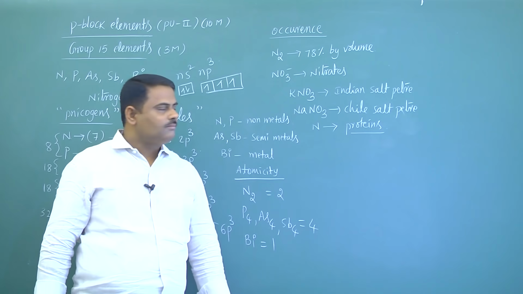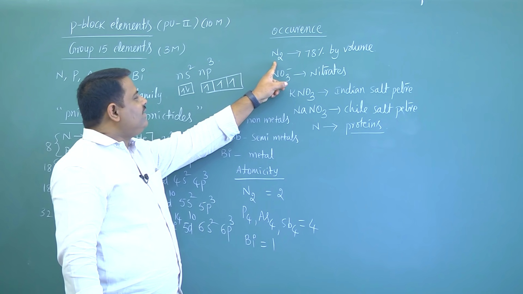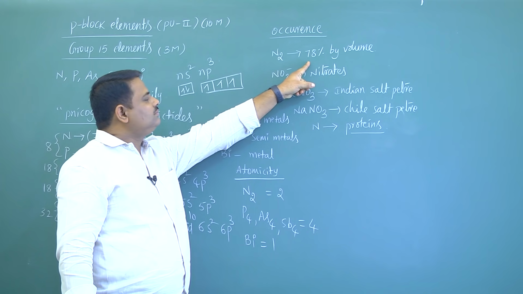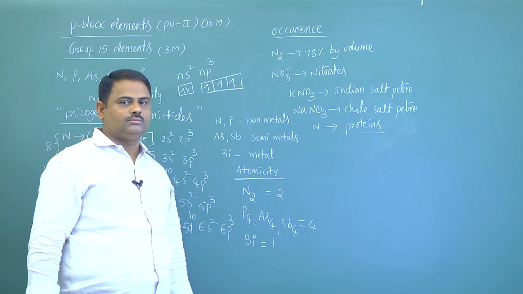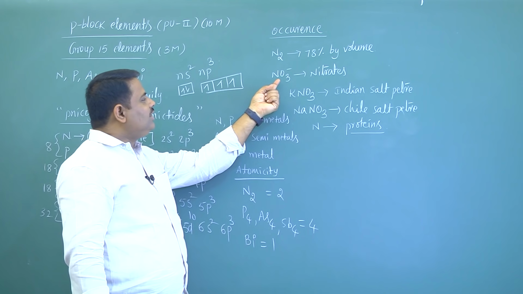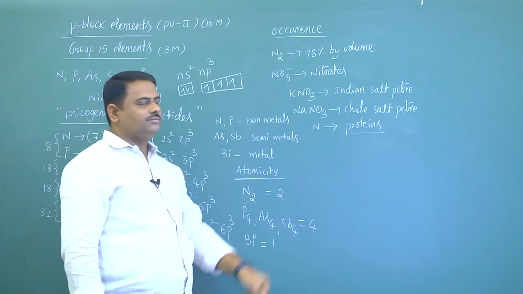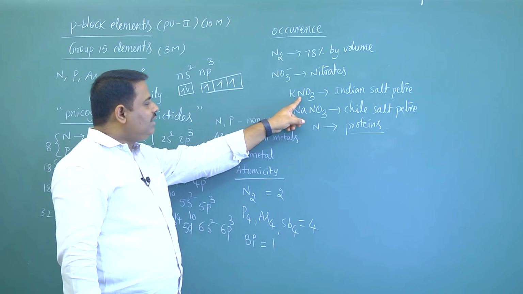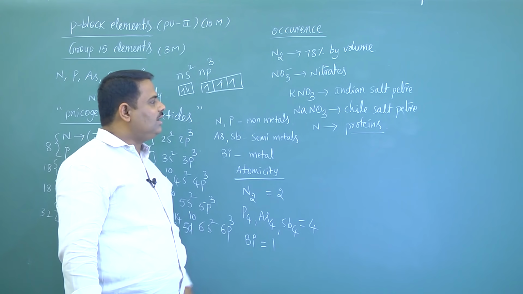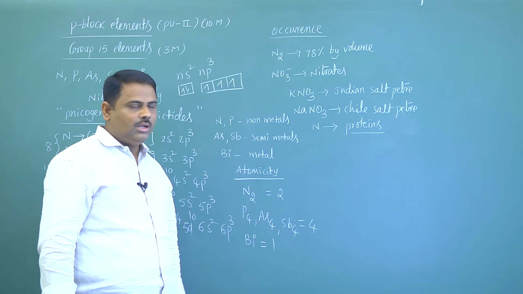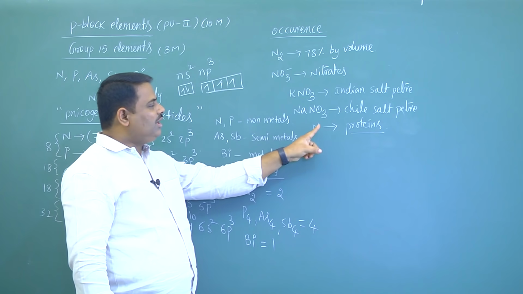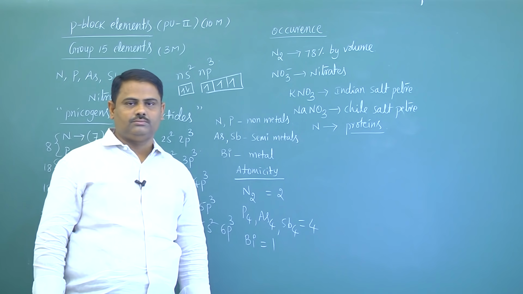So once again, nitrogen gas is available in the atmosphere, that is in air, nearly 78% by volume. Nitrogen is available in the form of nitrates, that is KNO3, Indian saltpeter, NaNO3, chili saltpeter. Nitrogen is the major element in proteins also.